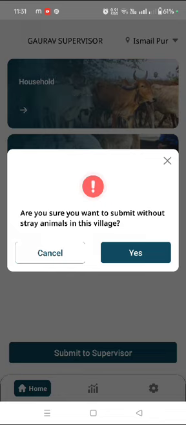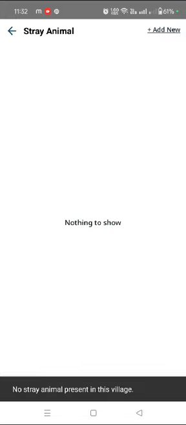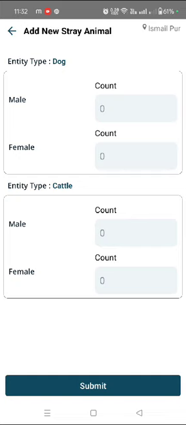It will show you that without stray animals information you have logged into the system and are going to submit it to the supervisor. So you can say yes or no according to the current situation you are facing. Then I have clicked for the stray animals. There are no stray animals in a village. Okay, I know. So I have clicked on new animals.